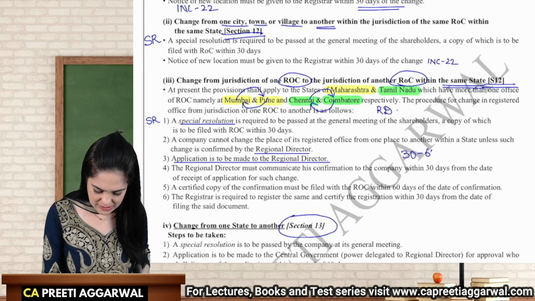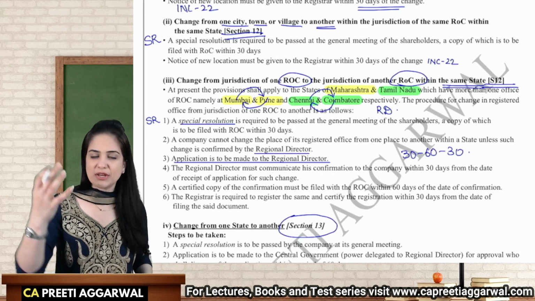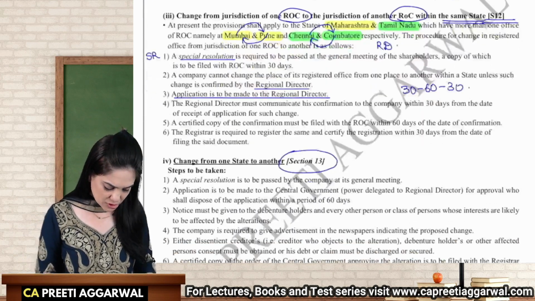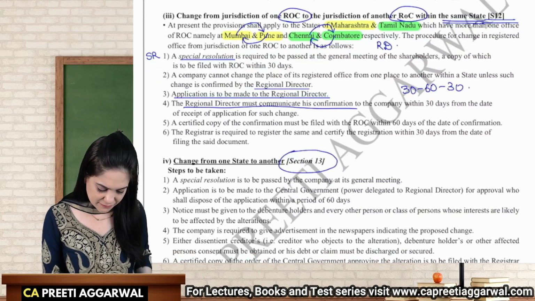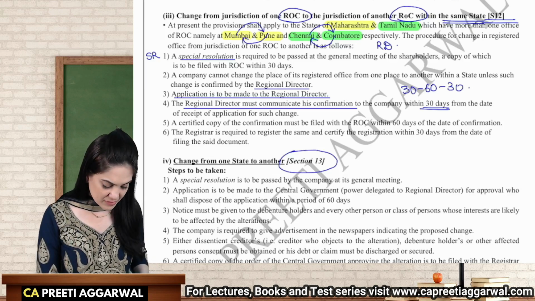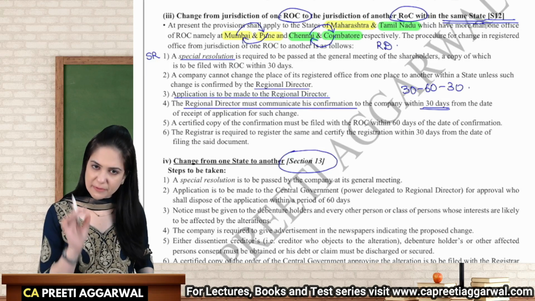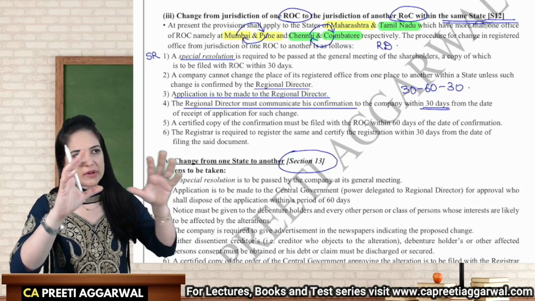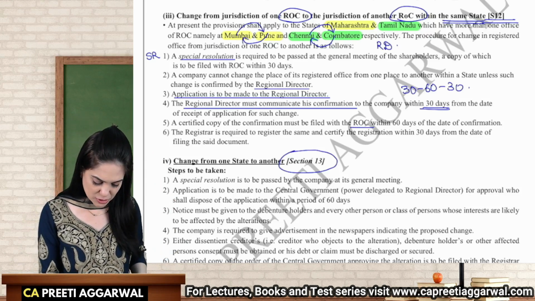So 30, 60, 30. This is how you will remember. 30 days, regional director will give the approval. Okay, so regional director will communicate his confirmation within 30 days. These are the keywords. I'm underlining the keywords. Then this copy of the confirmation that yes, listen, ROC, we have obtained the approval of the regional director, that will be filed with ROC within 60 days.